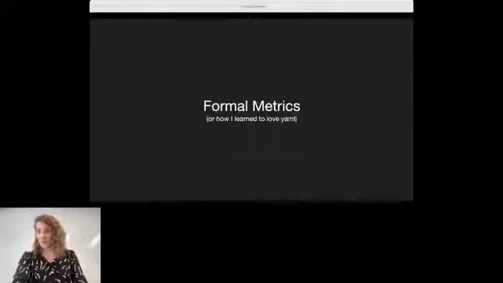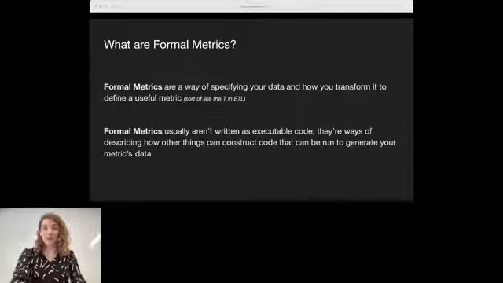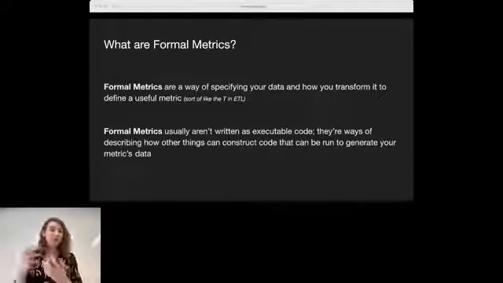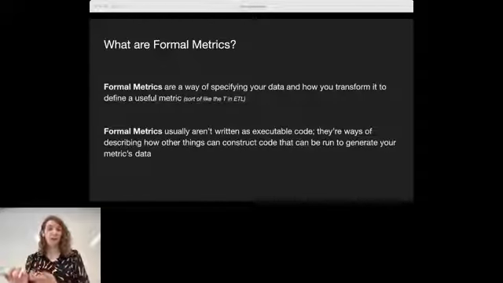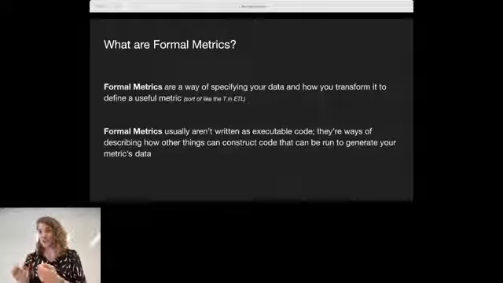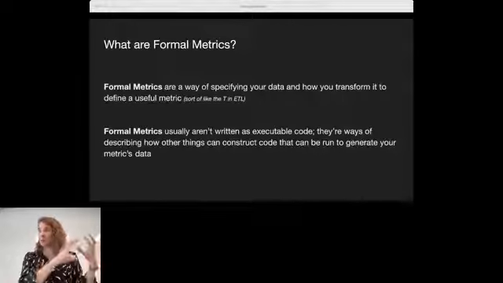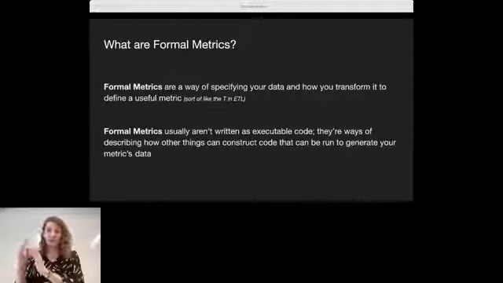So let's talk about formal metrics. And this part's going to be surprisingly brief. Formal metrics are a way of specifying your data and how you transform it to define a useful metric. It's kind of like the T in ETL. If you're not familiar, that's extract, transform, load. It's kind of the process of getting your data from the nitty-gritty primordial state to something that's nice for humans.